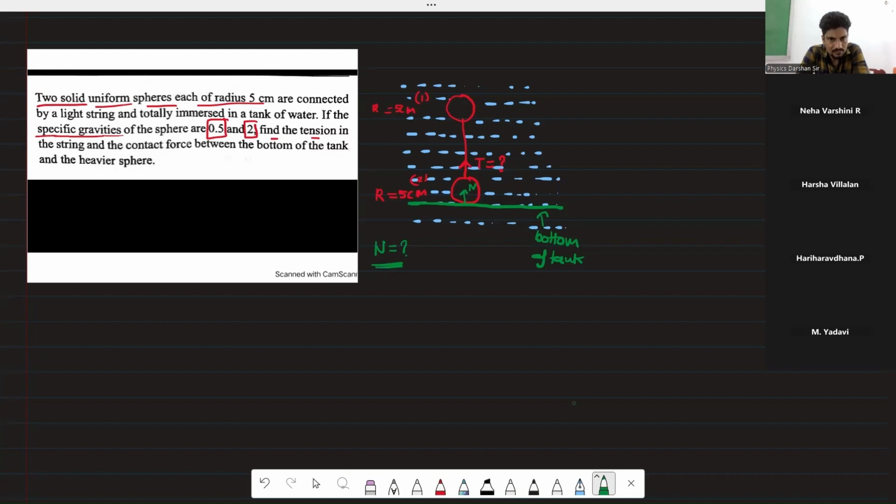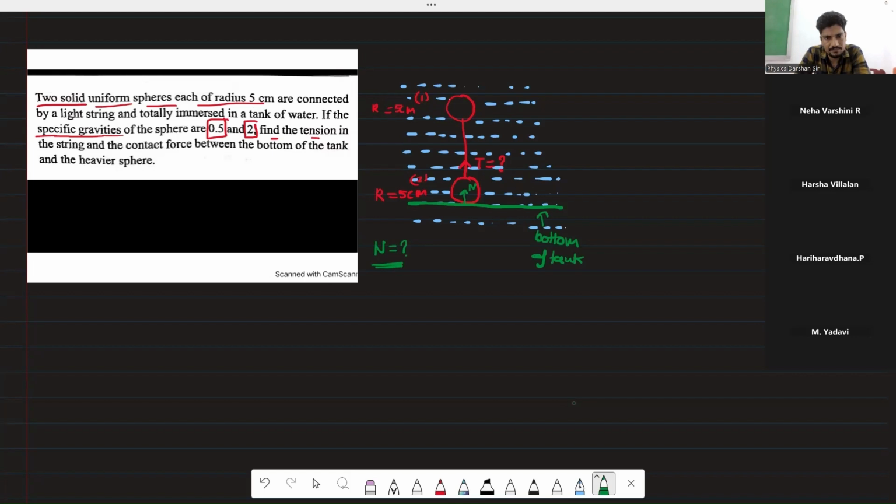Harsha, what will be the approach? For finding tension, we can use the first sphere, sir, because only three forces will be acting. It will be buoyancy force, tension, and mg. Yes. So T plus mg is equal to the buoyancy force because it is floating.